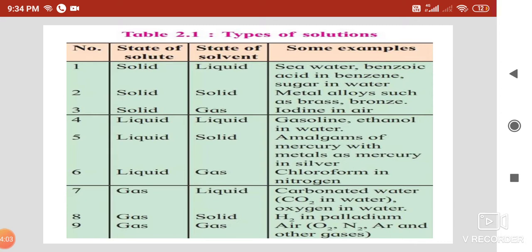Second is solid in liquid. If we dissolve sugar in water, it is called solid in liquid, where the solute is solid and the solvent is liquid.